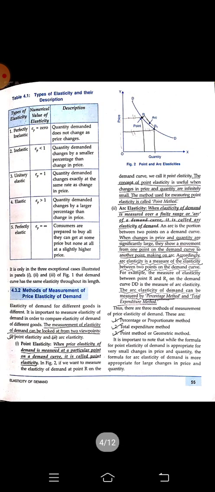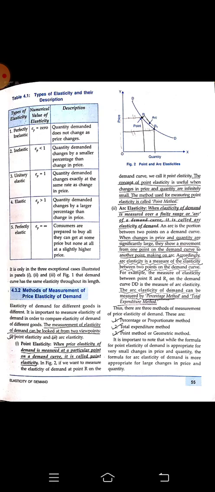Let us come to the next part. These are the methods of measuring the price elasticity of demand. With the diagram we will try to understand. In your book you can see on page number 55 there is a figure given, figure 2, point and arc elasticity. Point means when price elasticity of demand is measured at a particular point on the demand curve. This is called point elasticity.